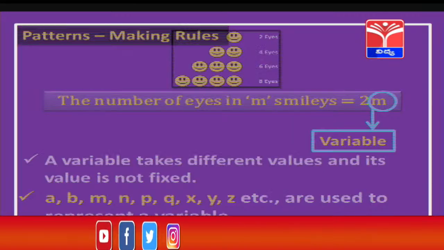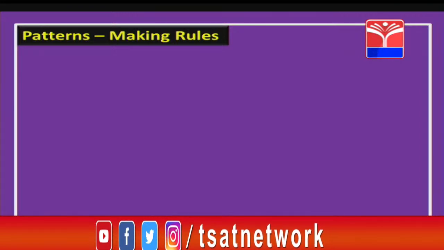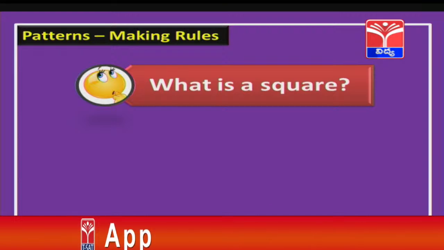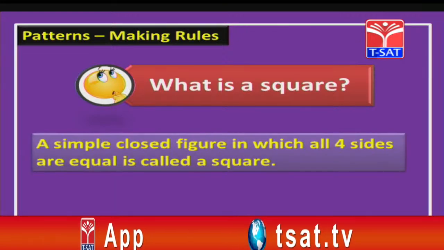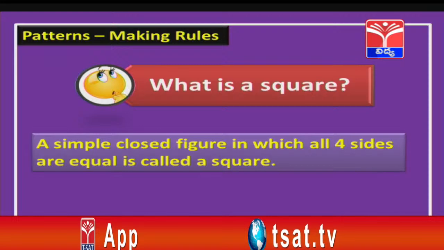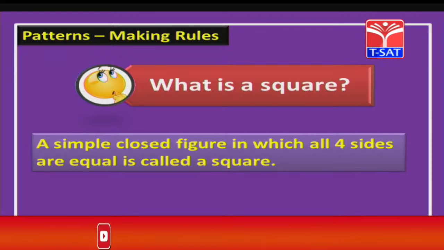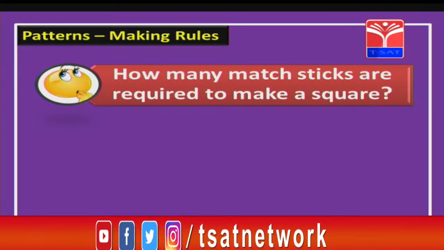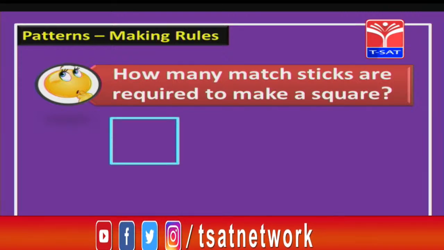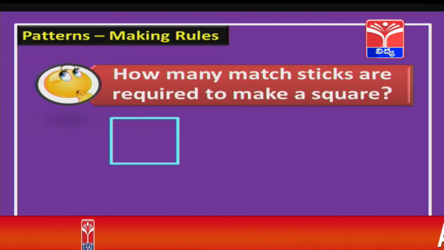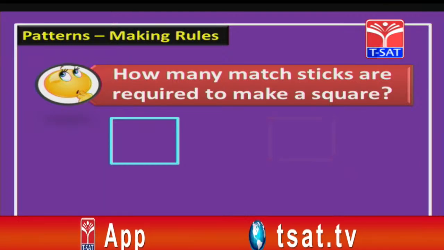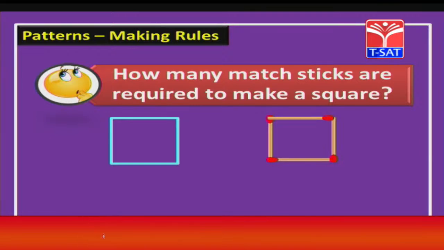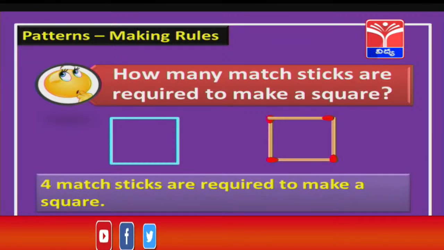Okay. Now, let us take another example of a pattern. Before that, children, do you know what a square is? That is right. A simple closed figure in which all 4 sides are equal is called a square. And children, how many matchsticks are required to make a square? Here is a square with 4 equal sides. Now, let us see how many matchsticks are required to draw this square. Did you notice, children? How many matchsticks are required here? You are right, 4 matchsticks are required.